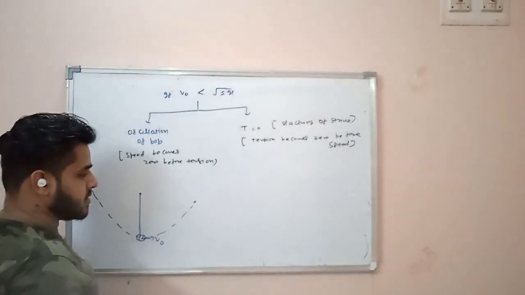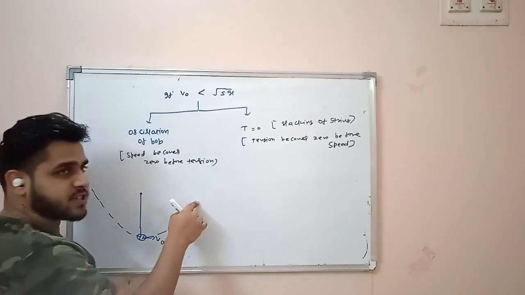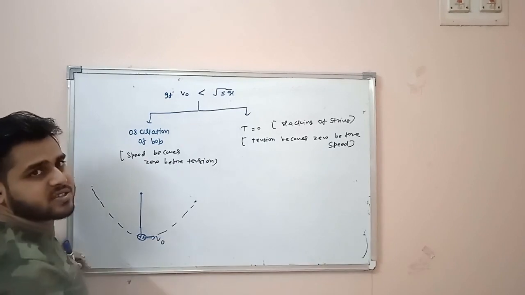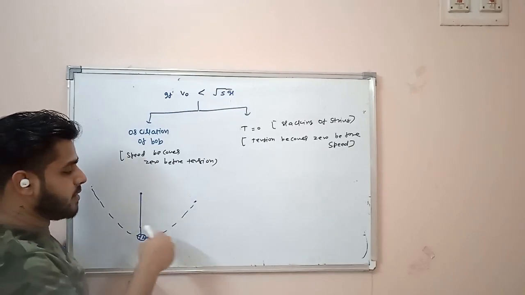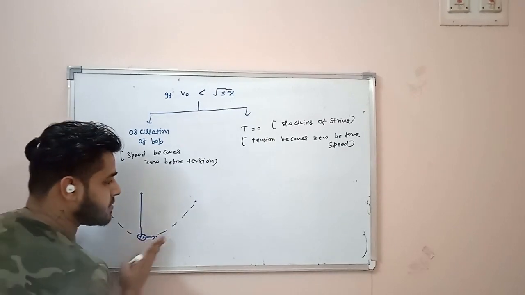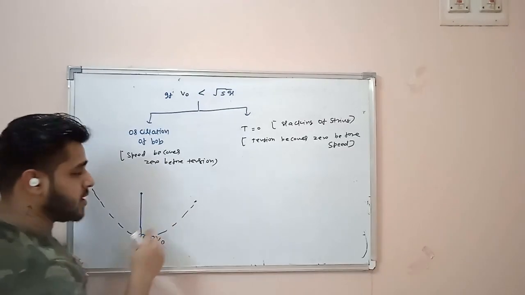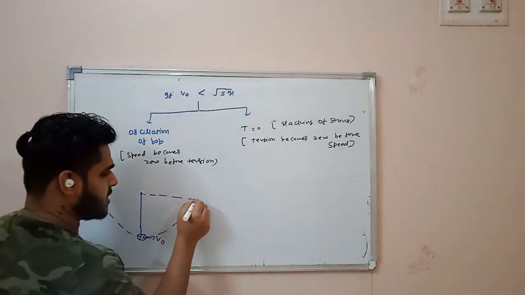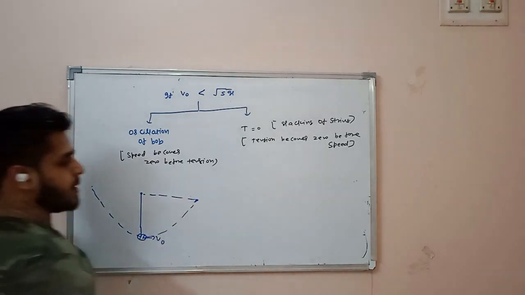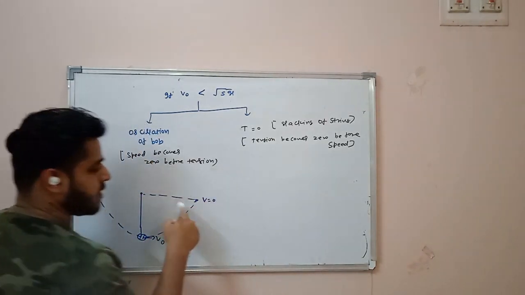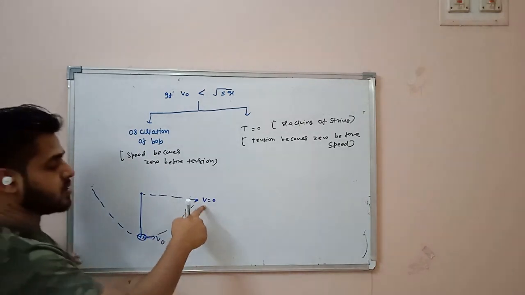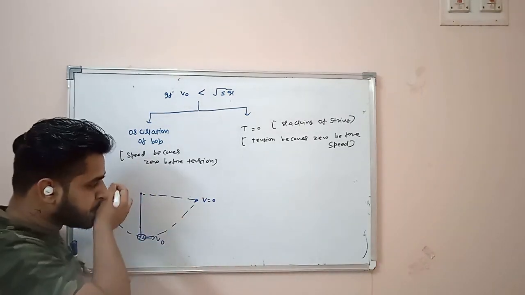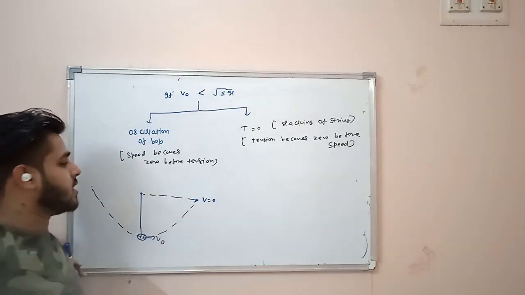That means for the oscillation process, it needs to go at maximum to this point. Beyond this point, the oscillation case will not occur. So if it has to perform oscillation, the maximum distance on the right side it can go is up to this point, and on the left side up to this point. So let's assume the boundary condition. Let's assume the particle reaches over here. That means after reaching over here, the speed of the particle is going to be equal to 0. This is the boundary condition.